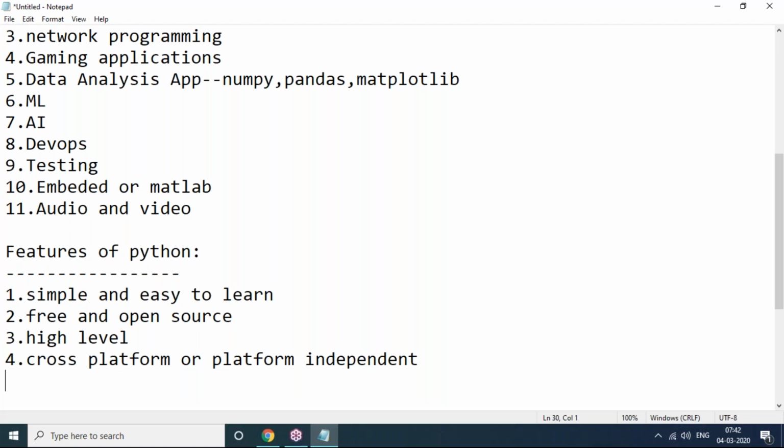So it can be run on Linux, Unix, Solaris, Macintosh, Mac OS, and Windows. It can run everywhere. This is called cross platform, we can say that. And Python has portability.